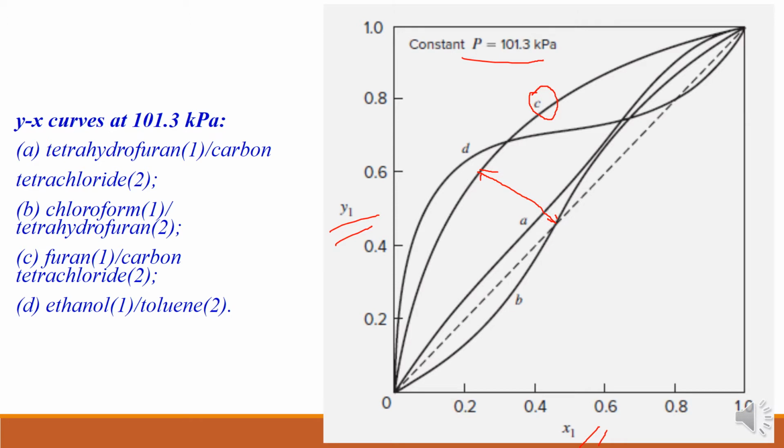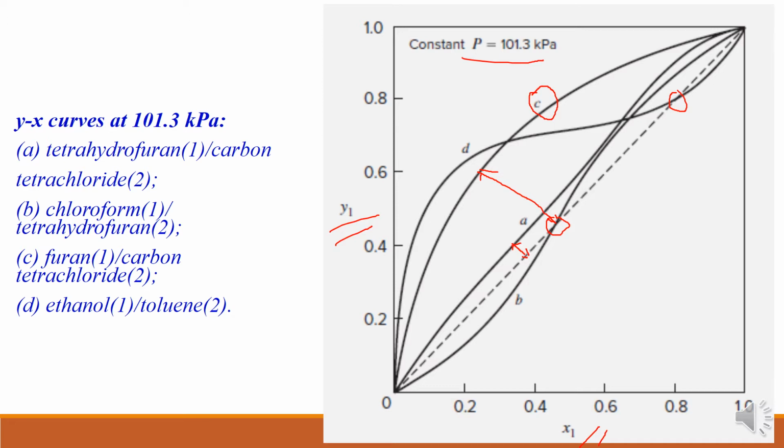But in the other case, it forms an azeotrope here. And suppose we consider A, again it is not forming an azeotrope, but the distance here is quite less in the case of A. So for the desired separation, the number of stages required will be more.